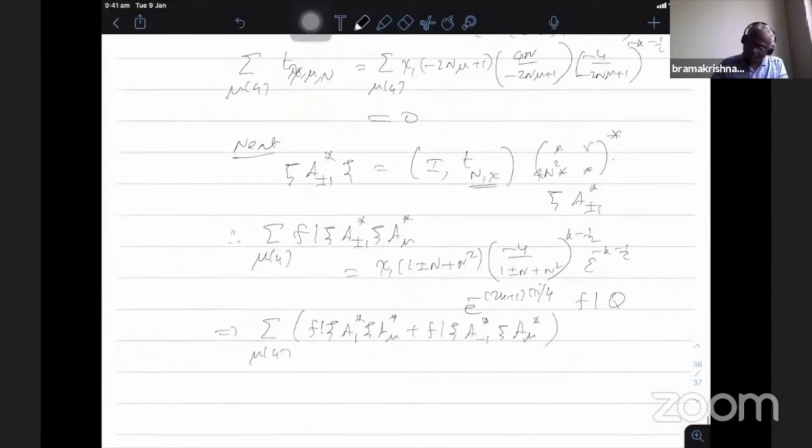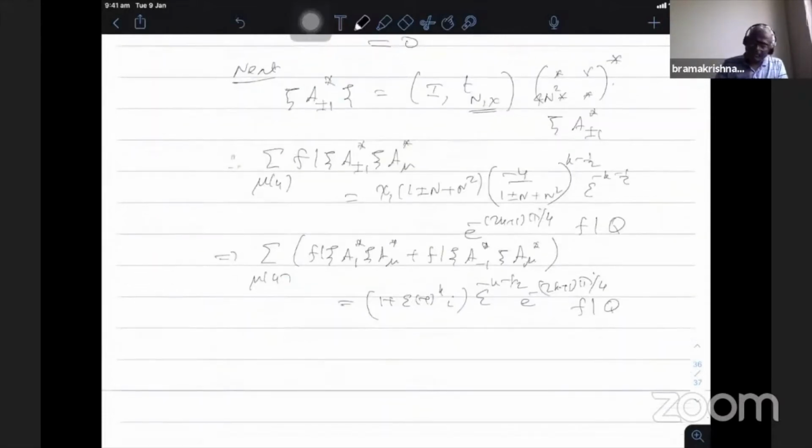This becomes the simplified form 1 plus epsilon minus 1 power k I. When I add these two things, plus 1 and minus 1 becomes 1 plus epsilon times minus 1 power k I. The epsilon power minus k minus half remains, e power minus 2k plus 1 pi I by 4 remains, and then f bar q.